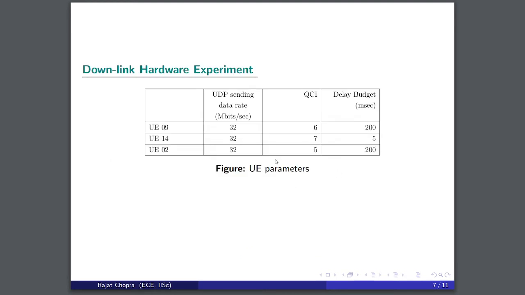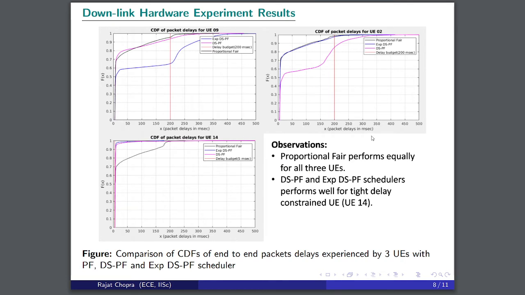Now, let's come to the experiments. First, we analyze the performance of the DSPF scheduler in the downlink. There are 3 UEs having equal throughput and equivalent channel conditions. Each UE represents a flow having a different QoS requirement of packet delay budget. UE09 and UE02 represent flows having a relaxed delay budget requirement, and UE14 represents a flow having a tight delay budget requirement. The CDF plots for end-to-end packet delay experienced by the UEs are plotted, and through the plot it is clearly seen that the proportional fair scheduler performs equally for all 3 UEs.